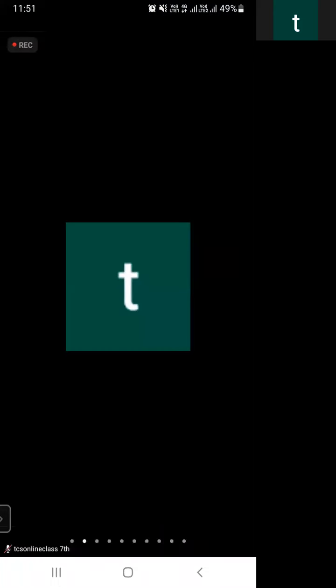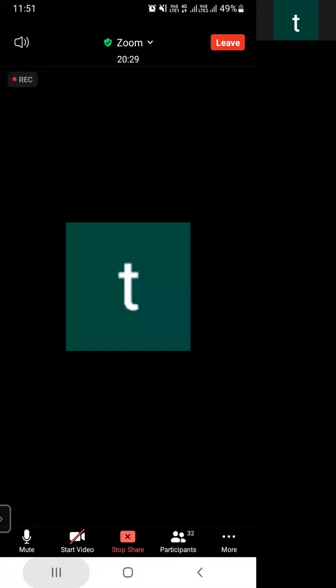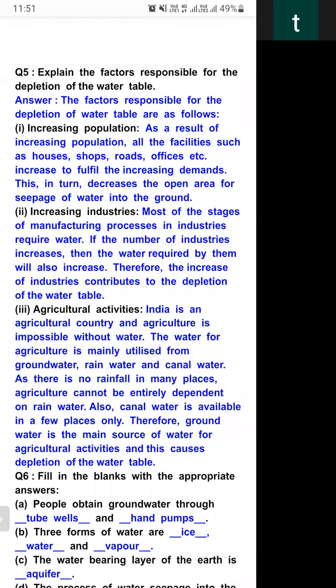So yes, student, what is question? Question is explain the factor responsible for the depletion of water table. Factor responsible for depletion of water table are as follow. Increasing population. As a result of increasing population, all the facilities such as houses, shop, road, offices, etc. increase to fulfill the increasing demand. This in turn decrease the open area for seepage of water into the ground.